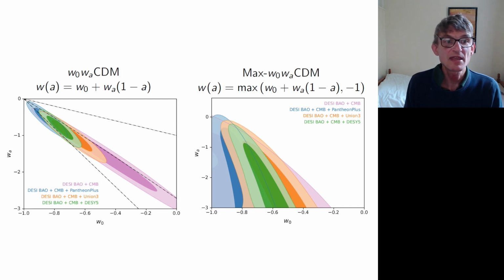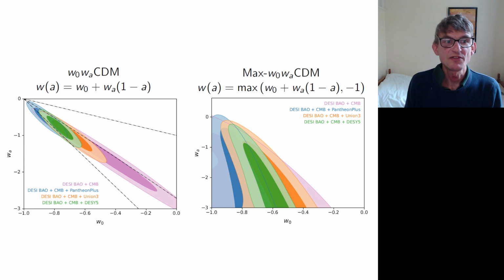So the constraints that appear here are strongly dependent upon allowing null energy condition violations, and therefore they may not be very physical. If you enforce the null energy condition as shown on the right here, then your contours look quite different. So now, if you take the max of these values here, this just forces the fact that WA can never be less than -1. This entire left axis then becomes lambda CDM model, and it looks, at least with Pantheon Plus, as though you're perfectly consistent within 2 sigma.